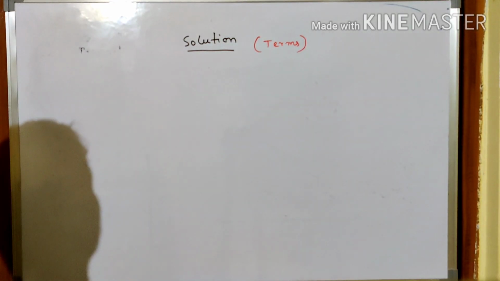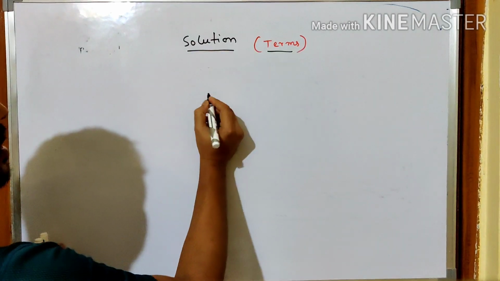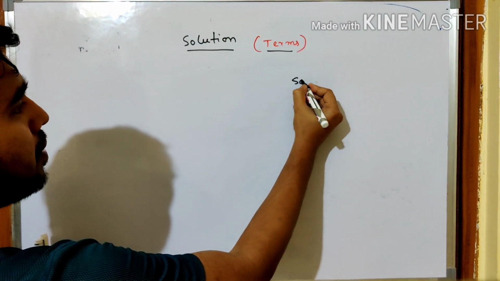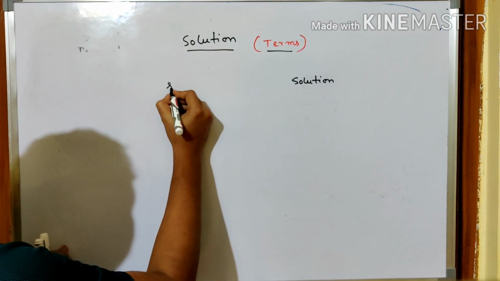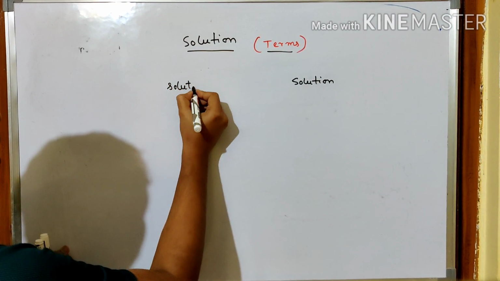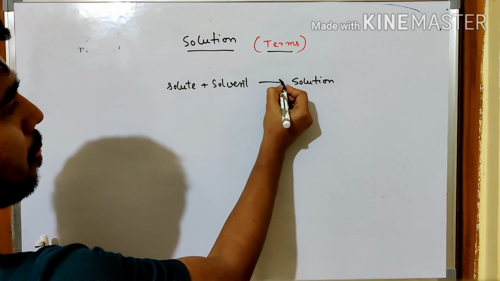Next, we are going to observe the terms of solution. If a solution is prepared, it is basically a combination of solute plus solvent.